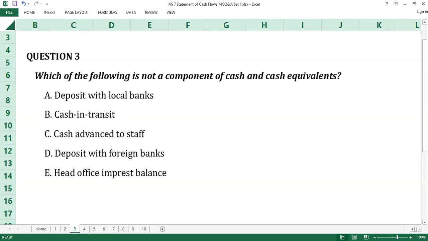Question number 3. Which of the following is not a component of cash and cash equivalents? A, deposits with local banks; B, cash in transit; C, cash advance to staff; D, deposit with foreign banks; E, head office interest balance. The time counts.